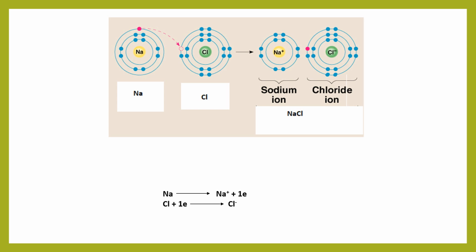So the chlorine atom accepts the electron donated from the sodium atom and becomes a chloride anion, while the sodium atom becomes a sodium cation. And the Coulombic force of attraction, which holds Na+ and Cl- together, results in an ionic bond between the two ions. So this equation represents the formation of ions.